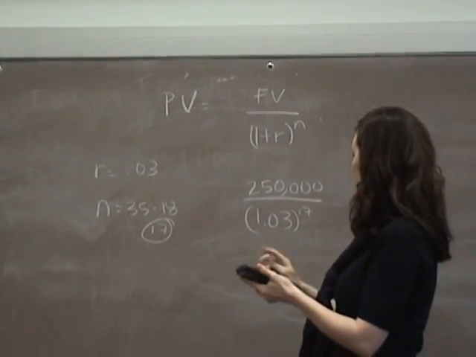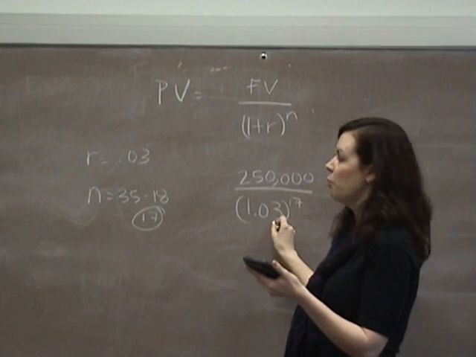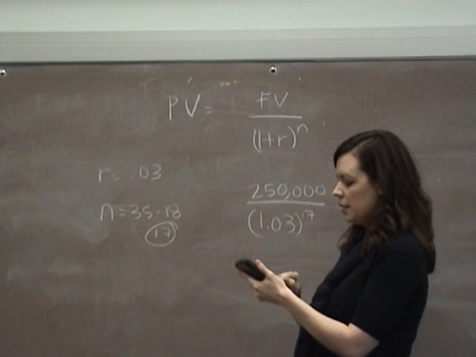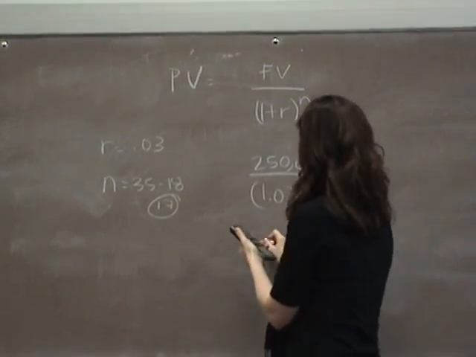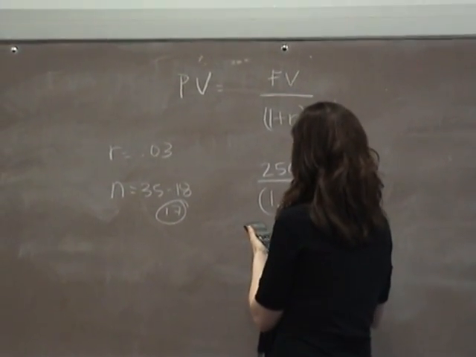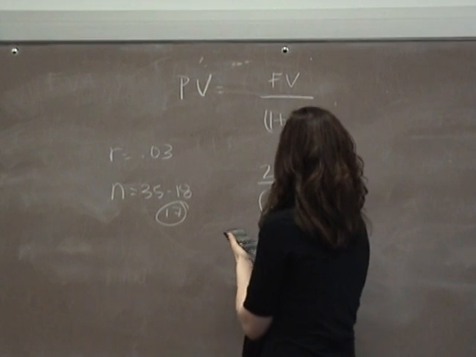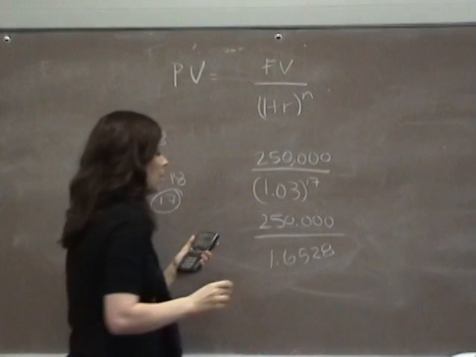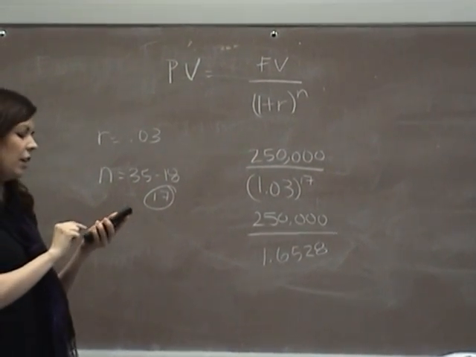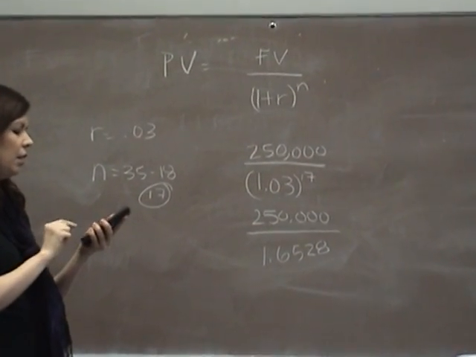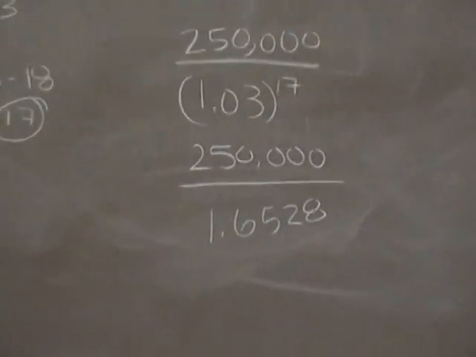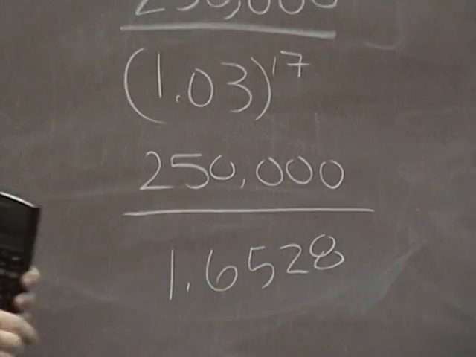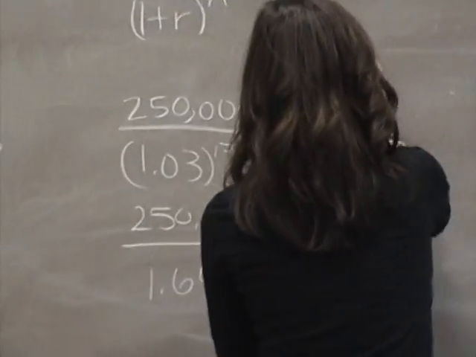We're going to solve. We need to get rid of our parentheses first. Remember, order of operations. 1.03 raised to the 17 is equal to 1.6528. Okay, so then we just have to take our $250,000, divide it by 1.6528. Right now, that trust fund is worth to us